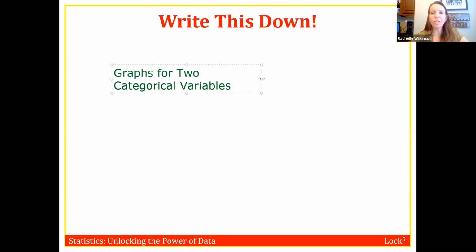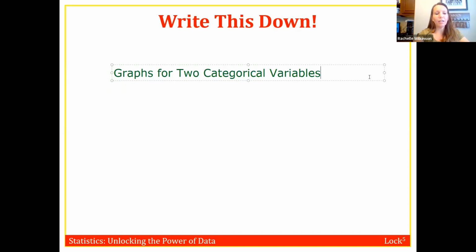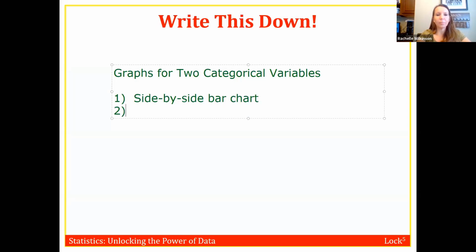All right, so remember with one categorical variable, the graph that we were going to use was a bar chart. And basically for two categorical variables, we're just going to do some variations on the bar chart. So anytime you're dealing with categorical variables, some kind of bar chart is the best answer for a graph. And the two types of bar charts for two categorical variables that we're going to talk about in our class are a side-by-side bar chart and a segmented bar chart.